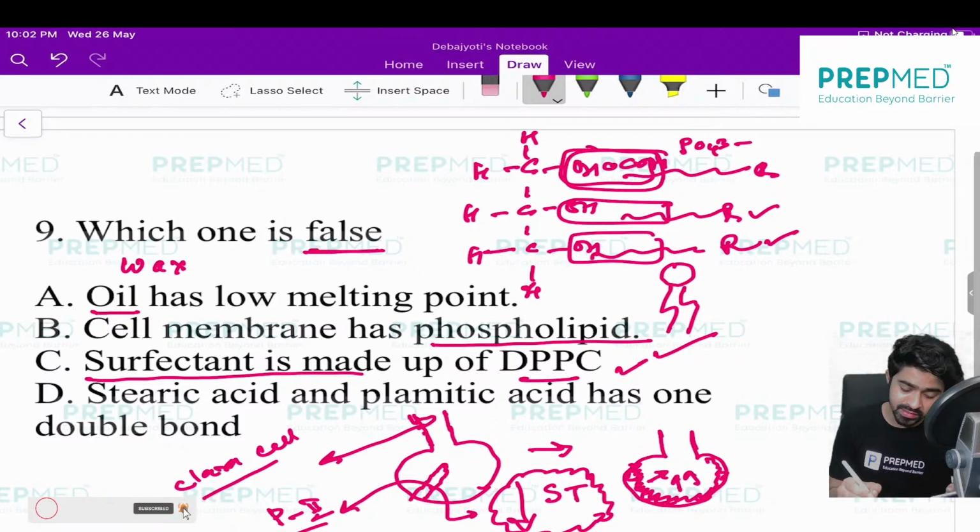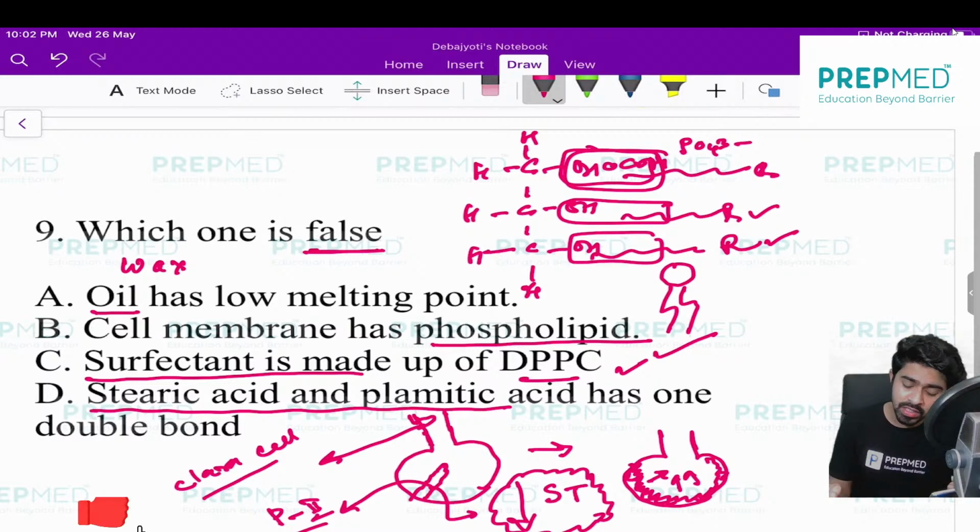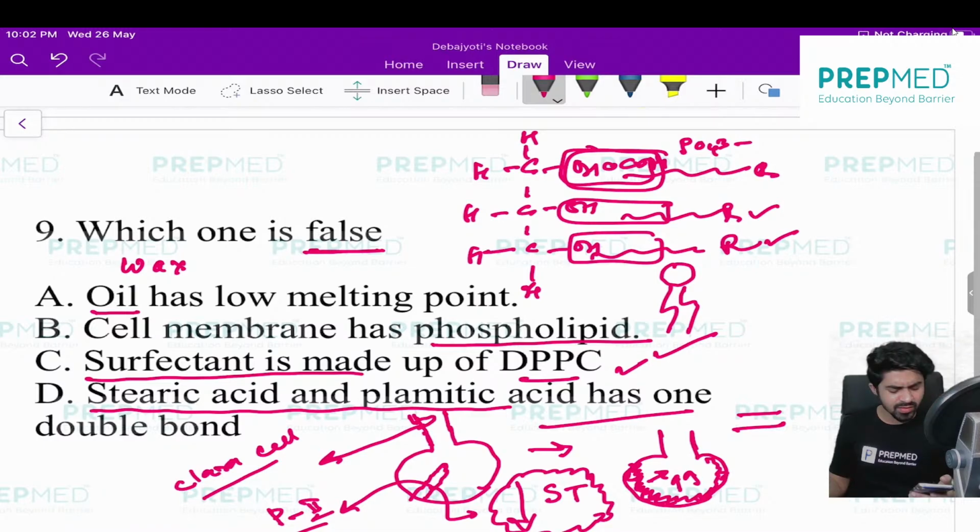It is a correct statement. Stearic acid and palmitic acid have one double bond? Absolutely wrong. Stearic acid and palmitic acid are saturated fatty acids, so they don't have even a single double bond. They have only single bonds. So that's why option D is the correct answer. I think most of you have answered it correctly.